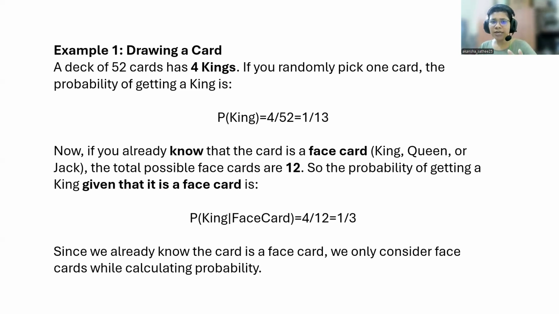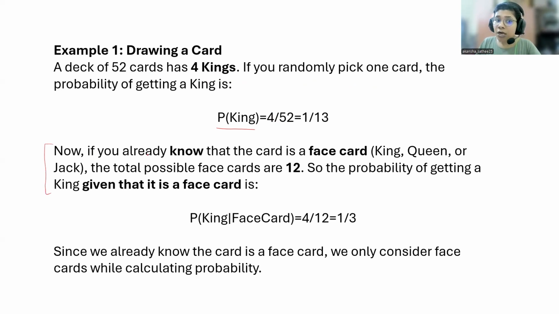So now let's look at the problem. A deck of 52 cards has 4 kings. This is a standard thing. If you randomly pick one card, the probability of getting a king is 4 by 52.